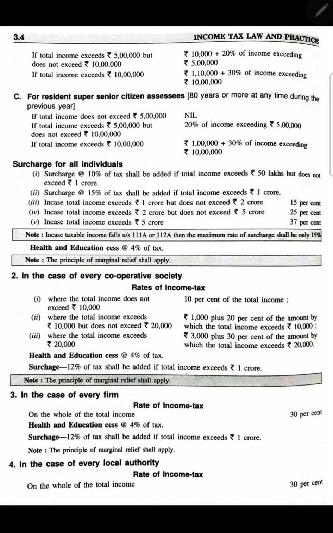The next one, for cooperative societies. That was for individuals and HUF, Hindu undivided family. Now this is for cooperative societies. You can see the slab and write it down.